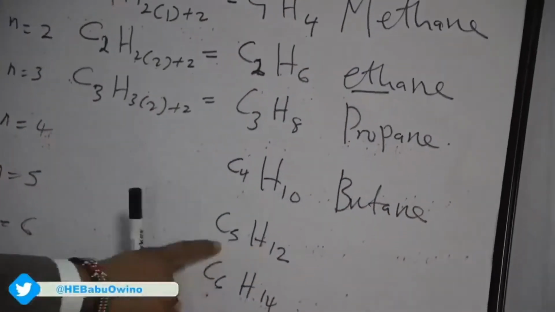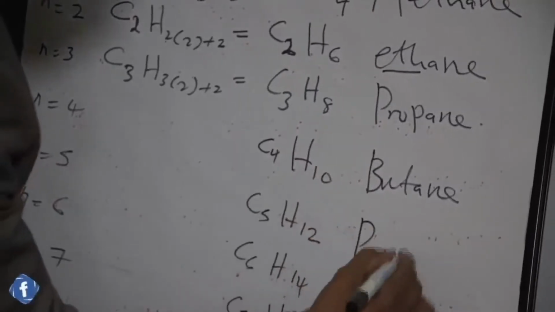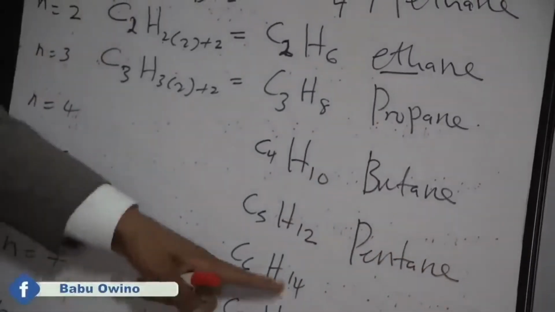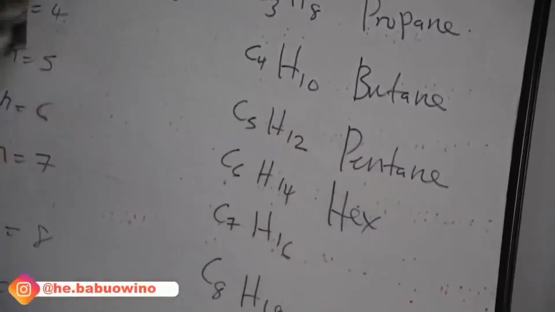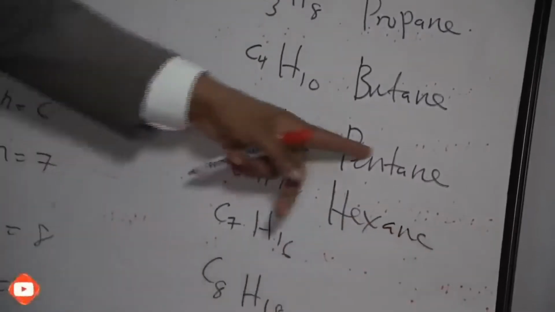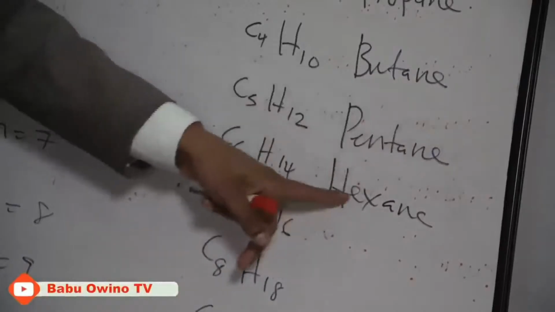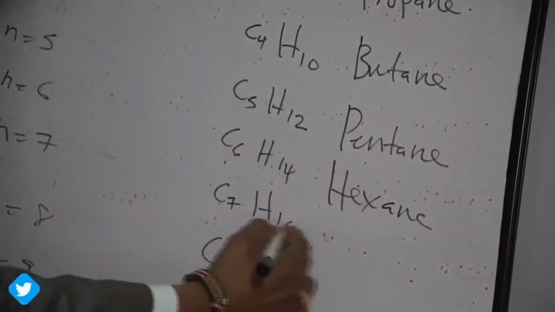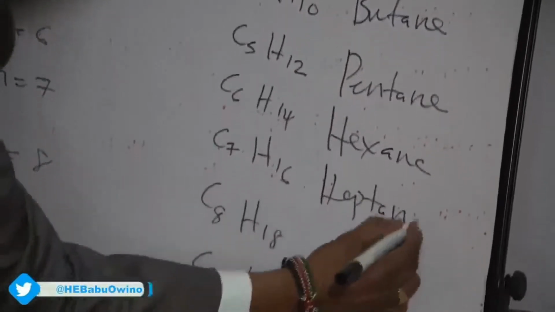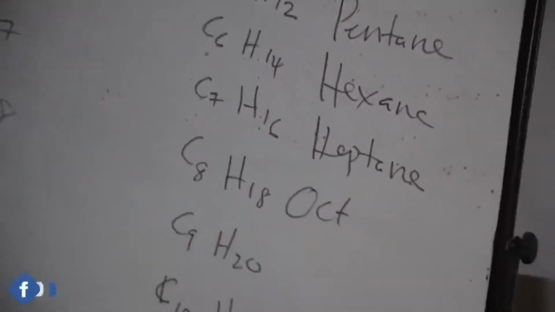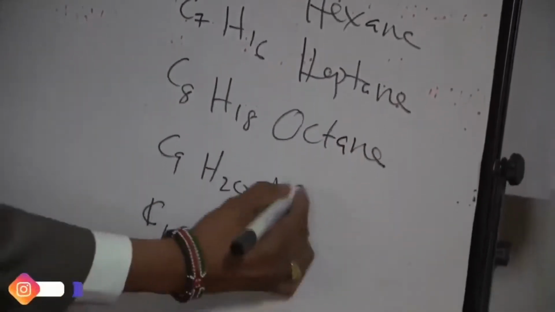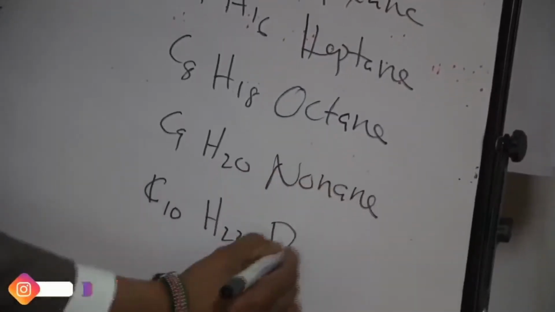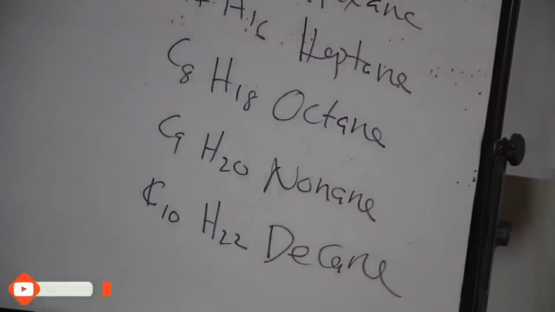When n is 5, C5H12 is pentane, from the word pentagon, a 5-sided figure. C6H14 is hexane, from hexagon, 6. 7 is heptane. 8 is octane, like octagon. 9 is nonane, and 10 is decane. Are we together, class? Thank you.